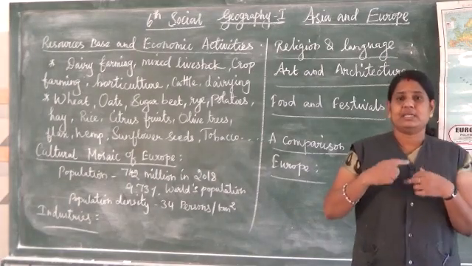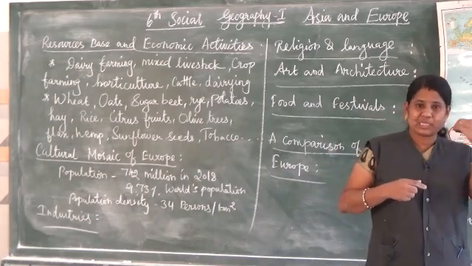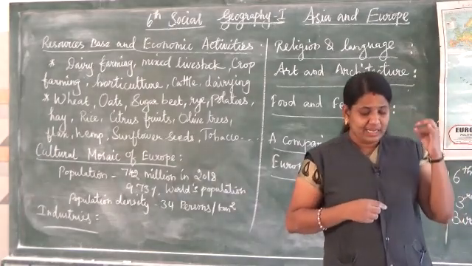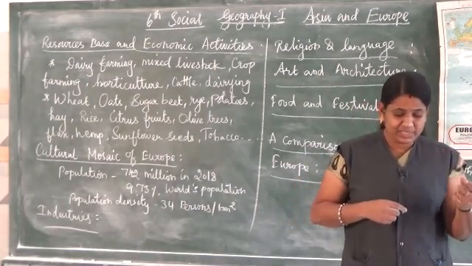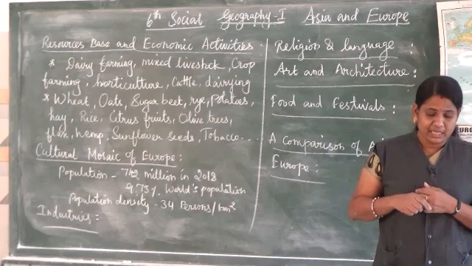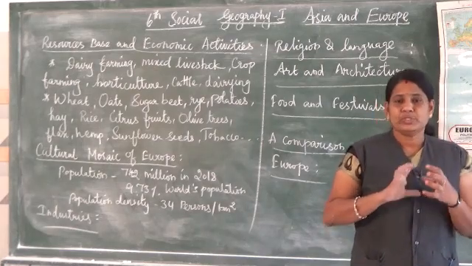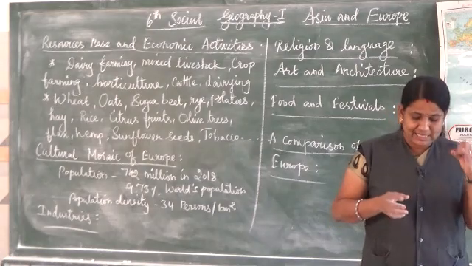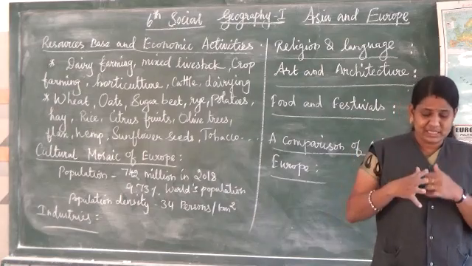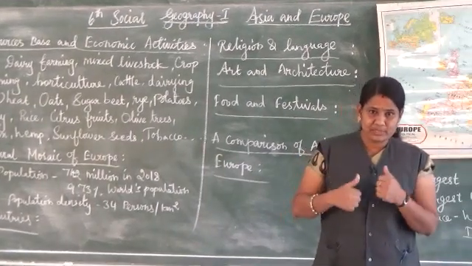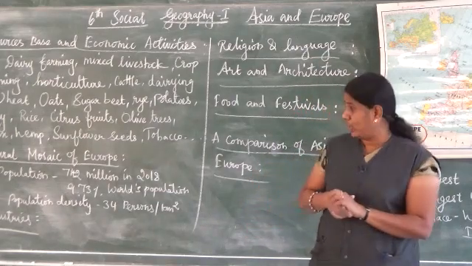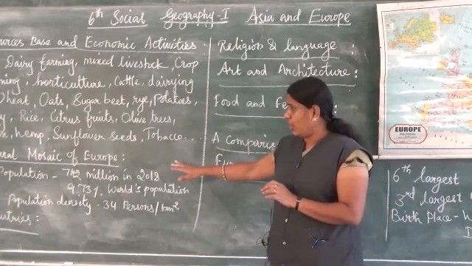So they continuously produce specialty goods, as in the case of English, Italian, Dutch bicycles, Swedish and Finnish glass, Persian perfumes and fashion goods, and Swiss precision instruments. So which are the things they produced? Bicycles, especially English, Italian, Dutch bicycles, then Swedish and Finnish glass, Persian perfumes, fashion goods and Swiss precision instruments. So next we are going to see the cultural mosaic of Europe.